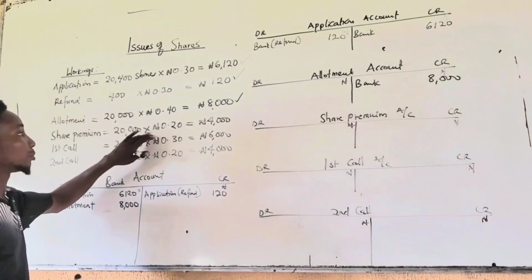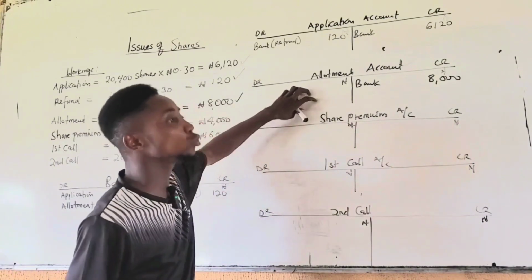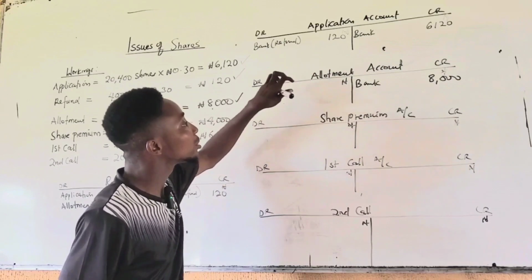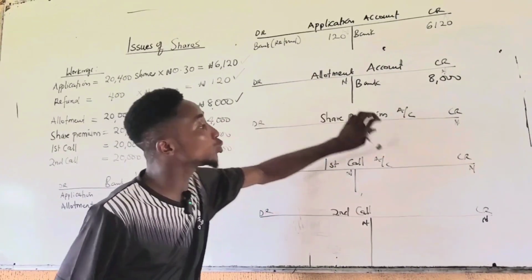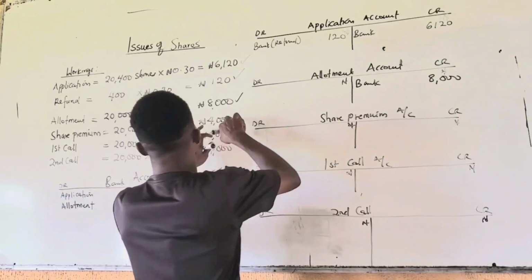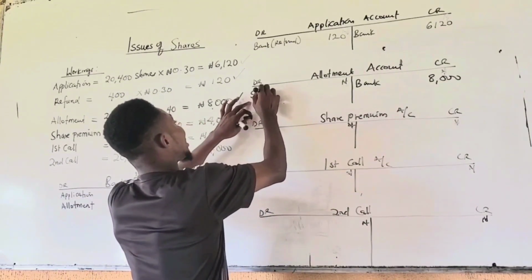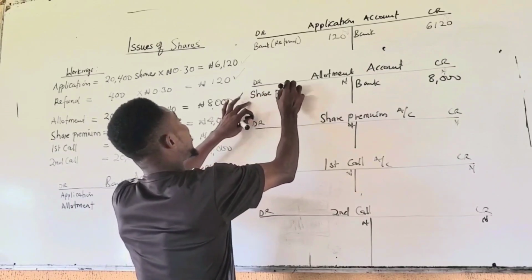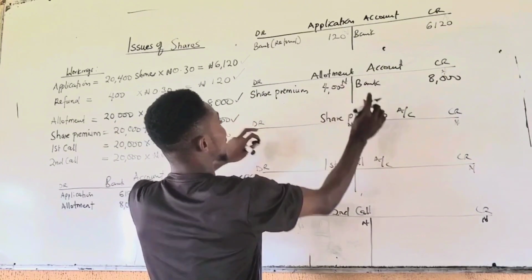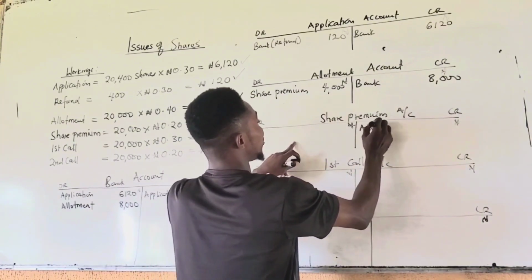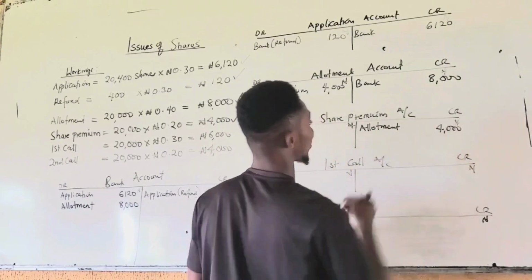Next, the premium. The premium, you will debit allotment account to show the actual value without the share premium. Share premium should be shown in its own account. So to treat the share premium, you will debit allotment account and credit share premium account with that value. How much? 4,000 naira. You credit the share premium, 4,000.